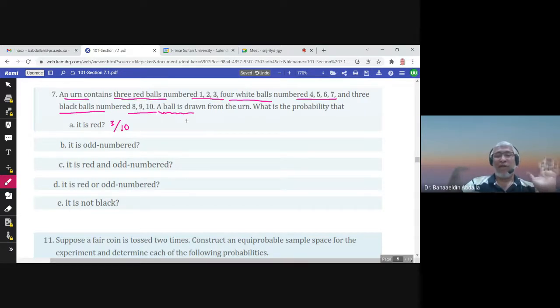Because any ball has the same possibility to be selected. Odd numbered. What are the odd numbered? Let us call it E and find the odd numbers. 1, 3, 5, 7, and 9. So he is not interested here in the color. He is interested in the numbers. So probability of E would be how many odd numbers are there? 5. And the total number of balls is 10.